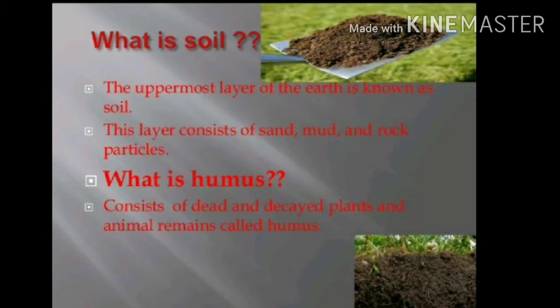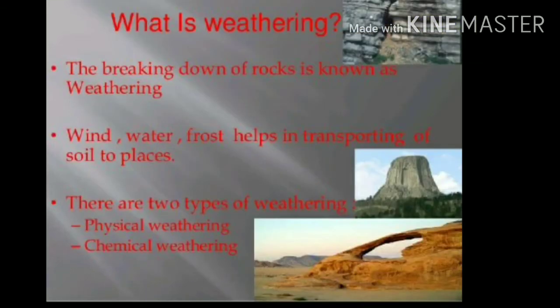Now the most important question, how is soil formed? Soil is formed by breaking down the rocks by the action of wind, water as well as the climate, and this is known as weathering. So what is weathering? The breaking down of rock is known as weathering, and this happens with the help of wind and water, which help in transporting soil from place to place. Now there are two types of weathering. The first is physical weathering and the second is chemical weathering.